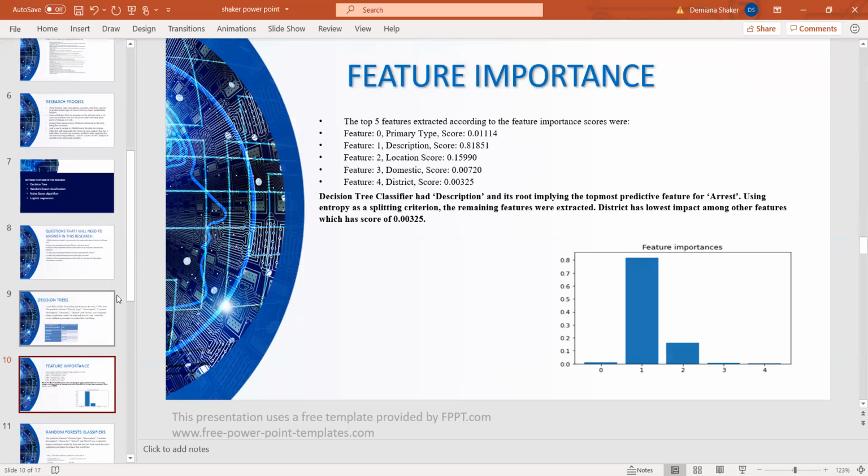I also wanted to see the feature importance in this model. I figured out that feature number one, which is description, was the best, with a score of 0.81. And feature 4 has the lowest score, which means it has the lowest impact among the other features.